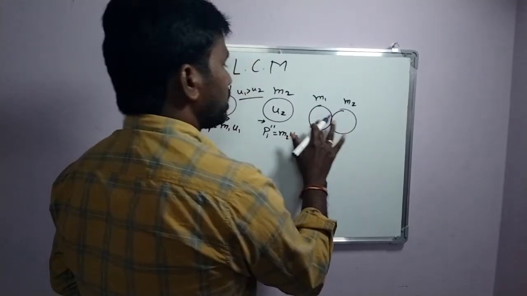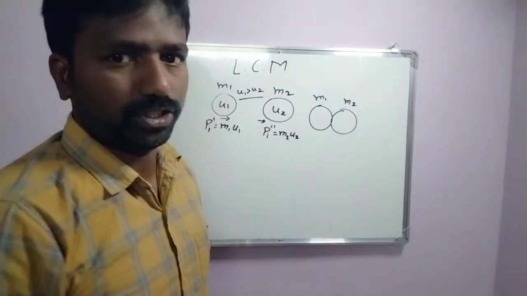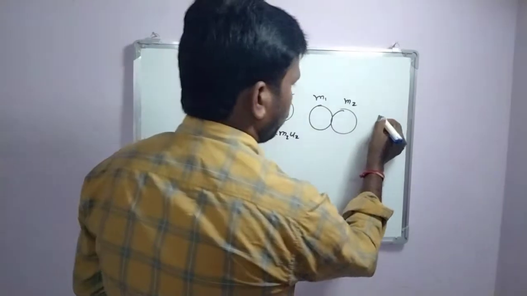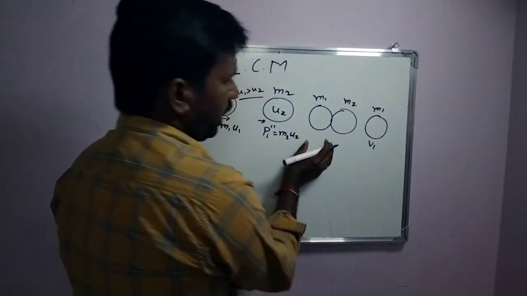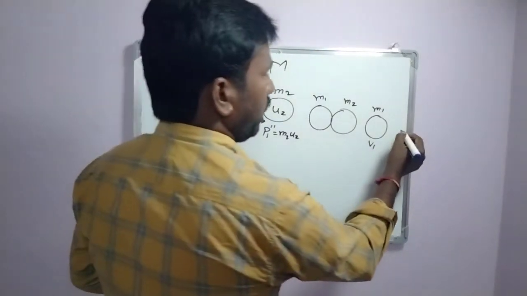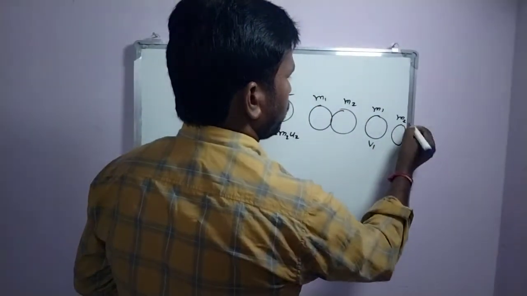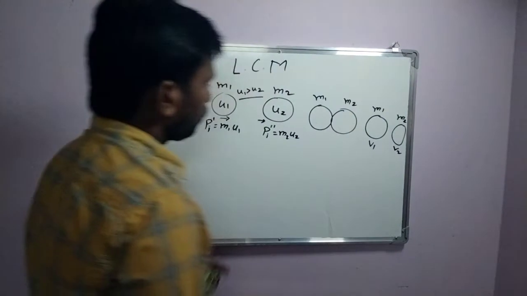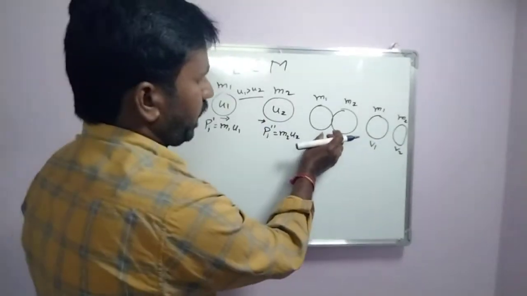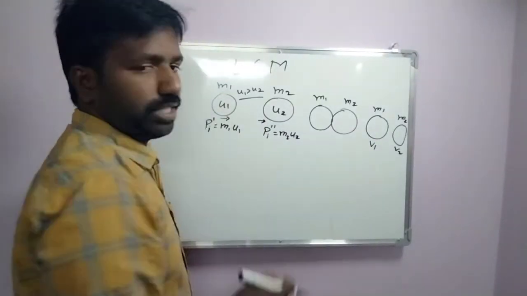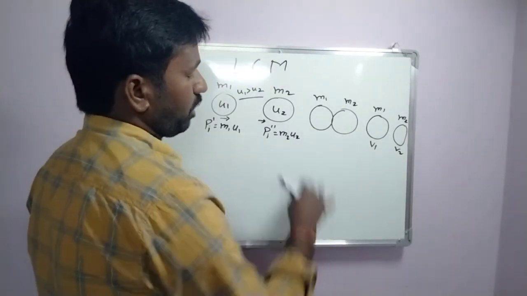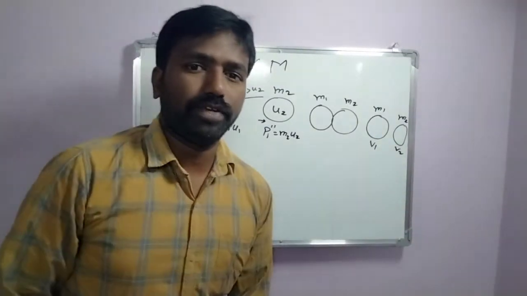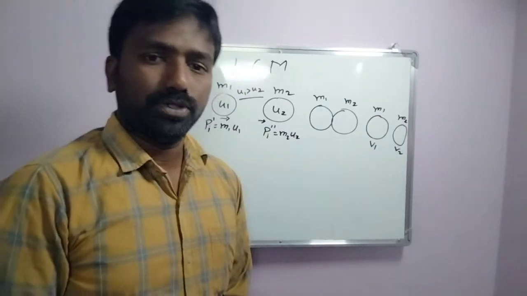Here the velocities will change for the two bodies. Let us take the first body's velocity after interacting as v1, and the second body's velocity as v2. The force acting on the first body by the second body is the same force that acts on the second body by the first body, according to Newton's third law: for every action there is an equal and opposite reaction.